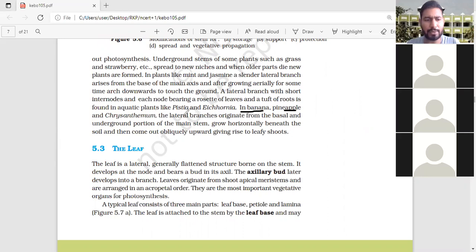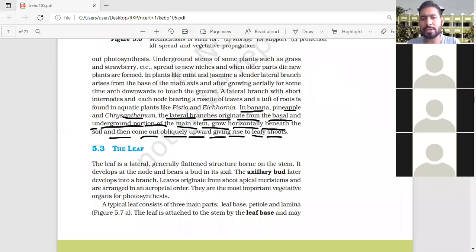Banana is the sucker they have given. In banana, pineapple and chrysanthemum, the lateral branches originate from the basal underground portion of the main stem, grow horizontally beneath the soil and come out obliquely upward, give rise to the leafy shoots. Suppose that banana which we have seen, that is the sucker. Sucker means what I told to you. Sucker runs inside, below the upper surface of the soil.